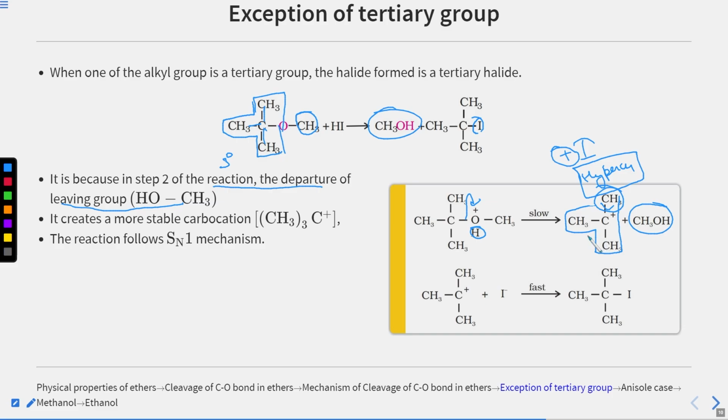So what does it do? It creates a more stable carbocation. Now we have I minus, because initially we protonated this with the help of H. So we are left with I minus. Now we have a carbocation and a nucleophile. So this one will attack here and we will get our alkyl halide. So in case of this substrate, it follows our SN1 mechanism if we have a tertiary carbocation, or if we have secondary on both sides, then also.